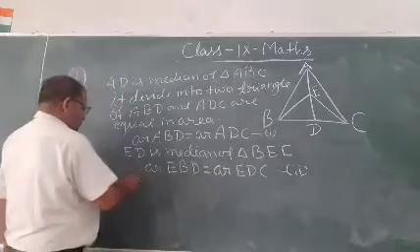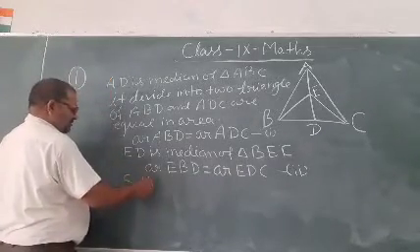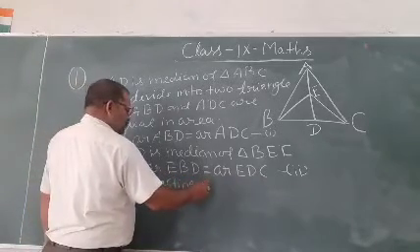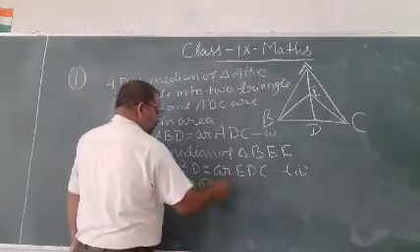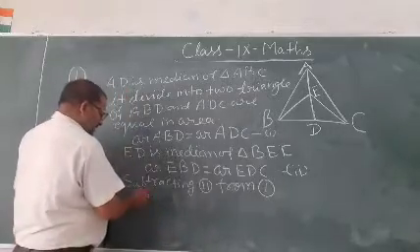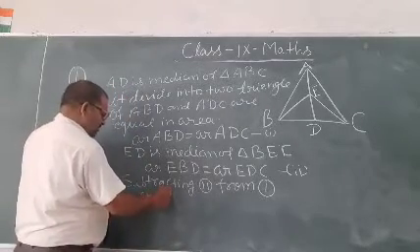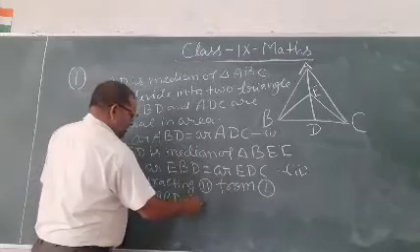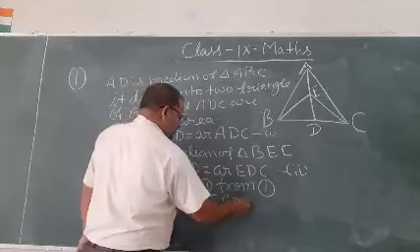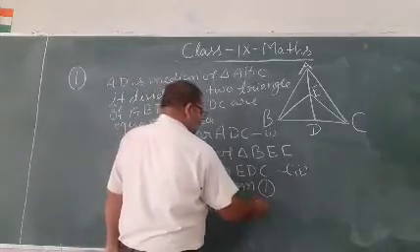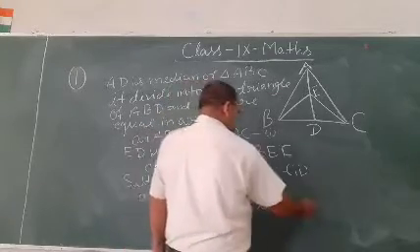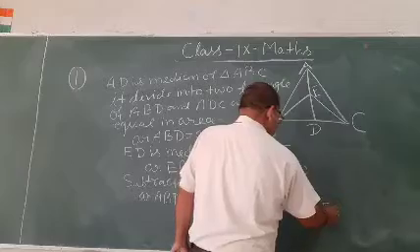Subtracting 2 from 1, area ABD minus area EBD equals area ABC minus area EDC.